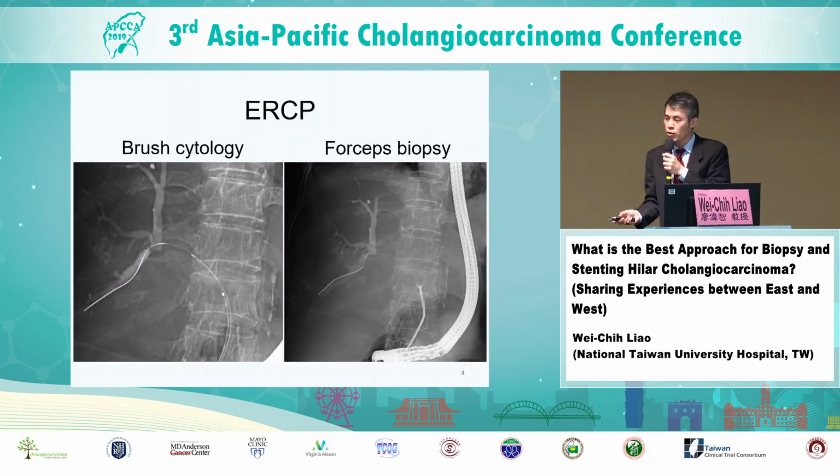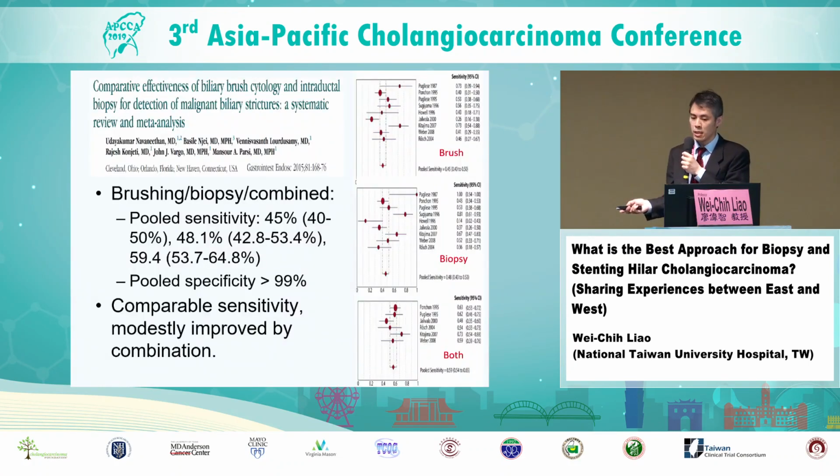This picture shows how the ERCP-based techniques are performed. On the left is brush cytology: we pass the brush into the bile duct onto the tumor to get some cells for subsequent cytology analysis. On the right is forceps biopsy: we pass a forceps into the bile duct and do tissue sampling. This is a meta-analysis of 9 studies that compared brush cytology and forceps biopsy for biliary strictures.